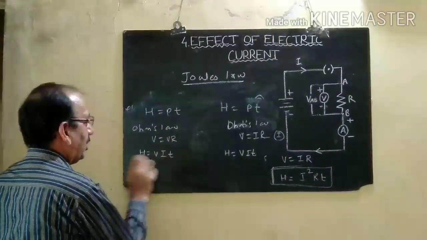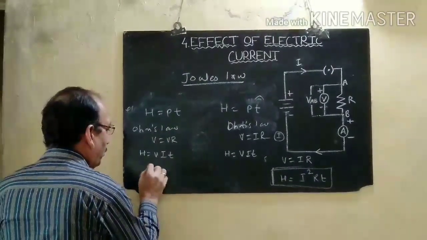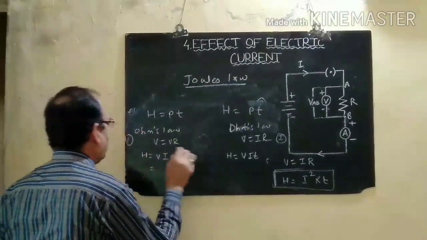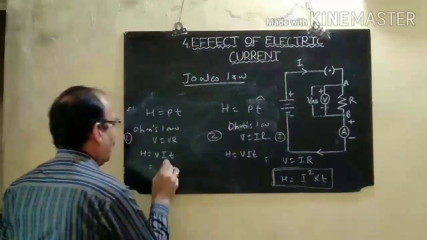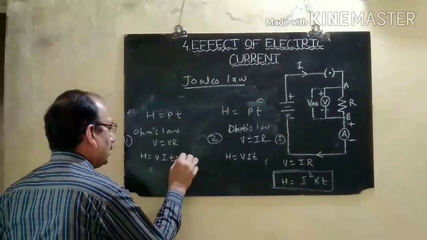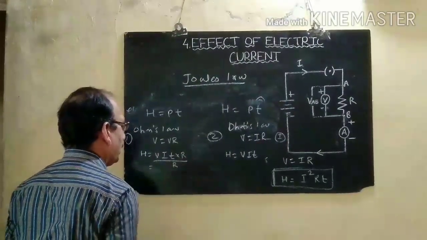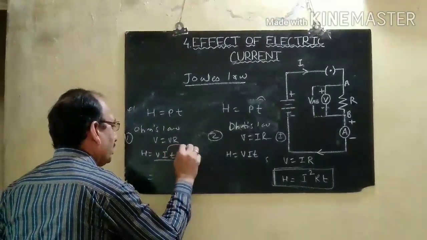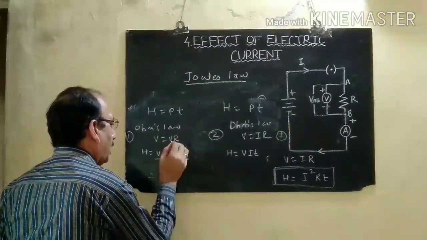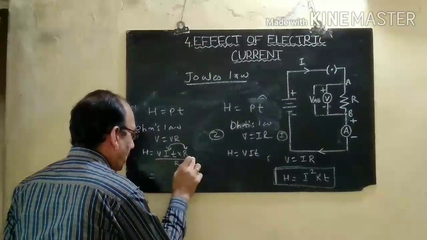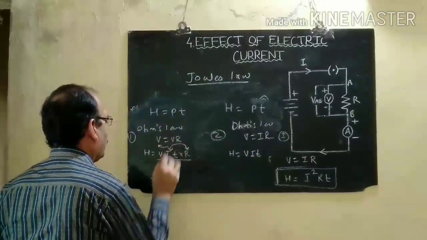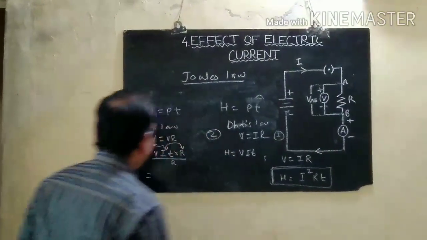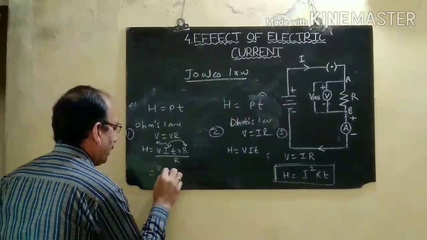By applying Ohm's law here, we can multiply here. In this case, this is the first case, this is the second case. By multiplying by R and dividing by R, instead of I into R, we can write V here. This V will be the potential difference of this resistor. Therefore, we can write VAB.